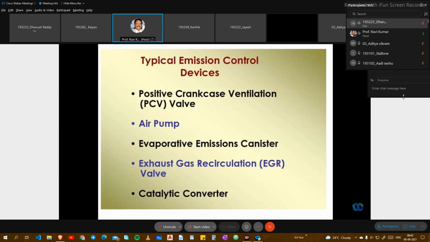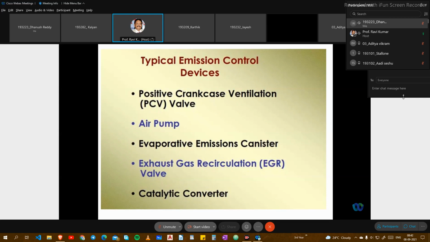And typical emission control devices are positive crankcase ventilation, the PCV valves. Positive crankcase ventilation is particularly for two-wheelers. We have a lot of problems because in the crankcase we store the oil for lubrication. In the two-stroke cycle, the charge, the homogeneous mixture, enters the crankcase and goes through the transfer port for combustion.